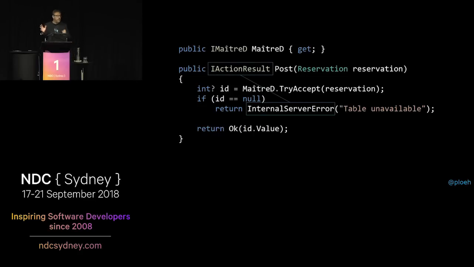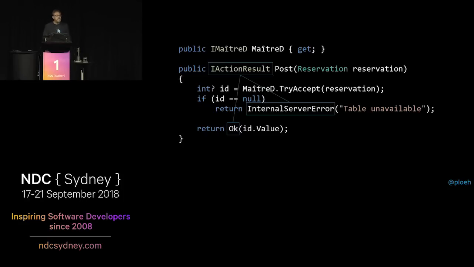And don't worry if you don't know what that interface means, but it's just an implementation that represents 500 internal server error, that HTTP status code. And likewise, the OK method is just a little helper method that returns an implementation of that interface that represents 200 OK. But you'll notice that part of the API's contract is that we return the reservation ID in the body of the response in case where things went well.